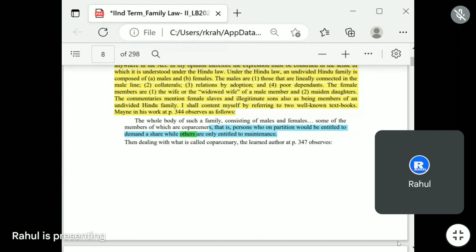So then, dealing with that, what is called coparcenary?